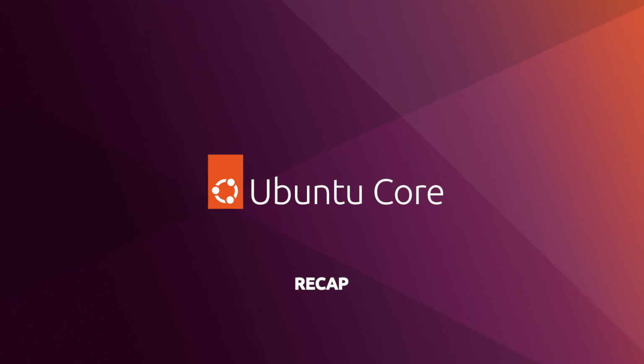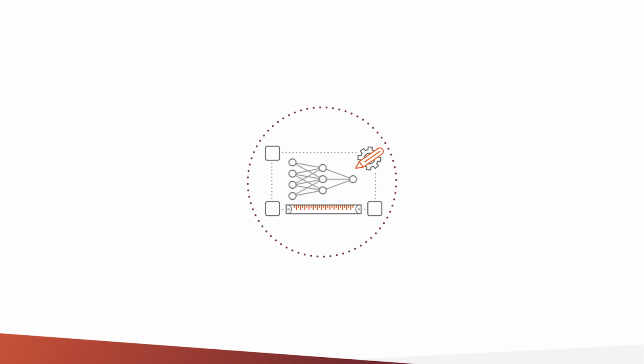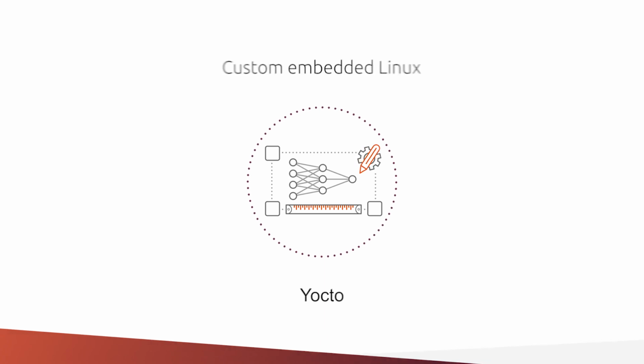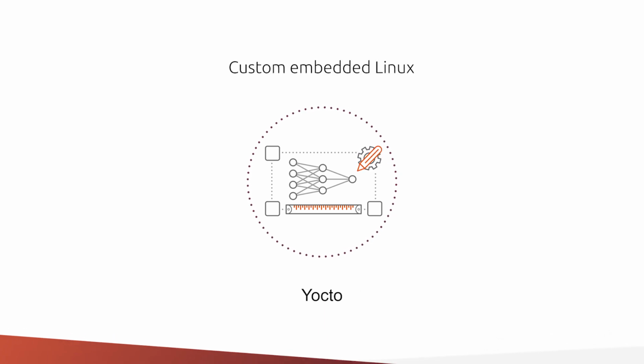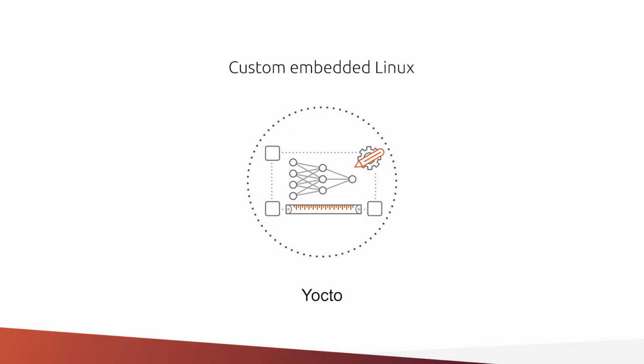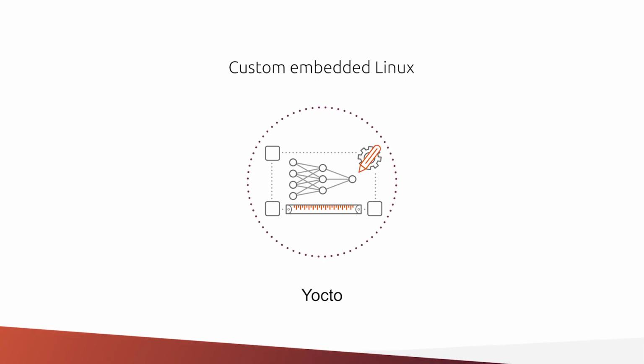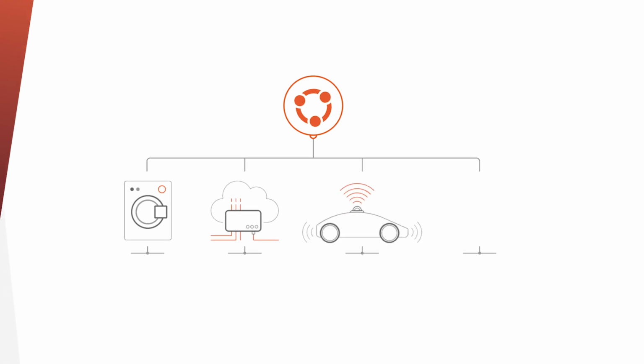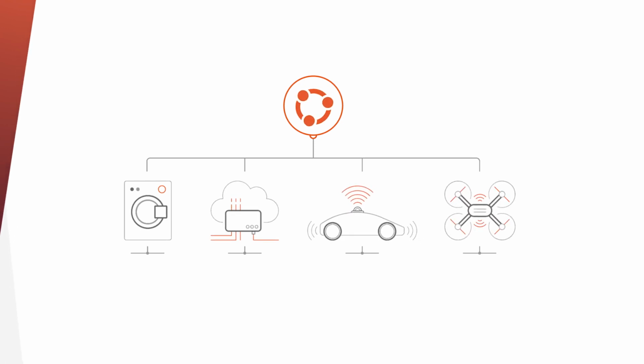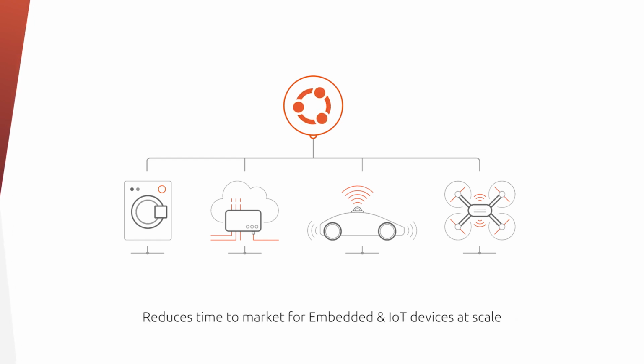Let's recap what we learned so far. The inherent flexibility of Yocto provides developers with control over every stage of compiling and building a custom, embedded Linux distro from scratch. Invariably, the extensive configuration options expose significant complexity to the end users. Canonical fills this gap by reducing the risks and uncertainty involved in launching and scaling embedded Linux products, while accelerating time to market. Ubuntu Core is an Ubuntu flavor with a minimal footprint and a simple, stacked architecture.